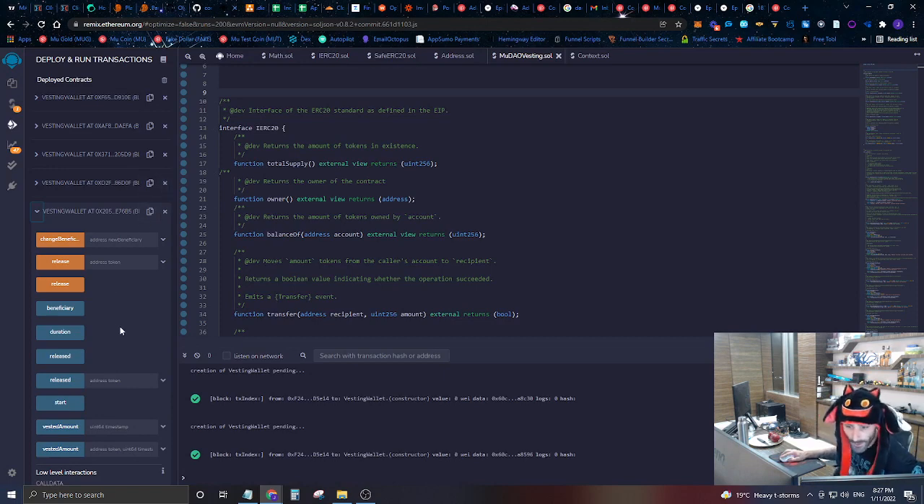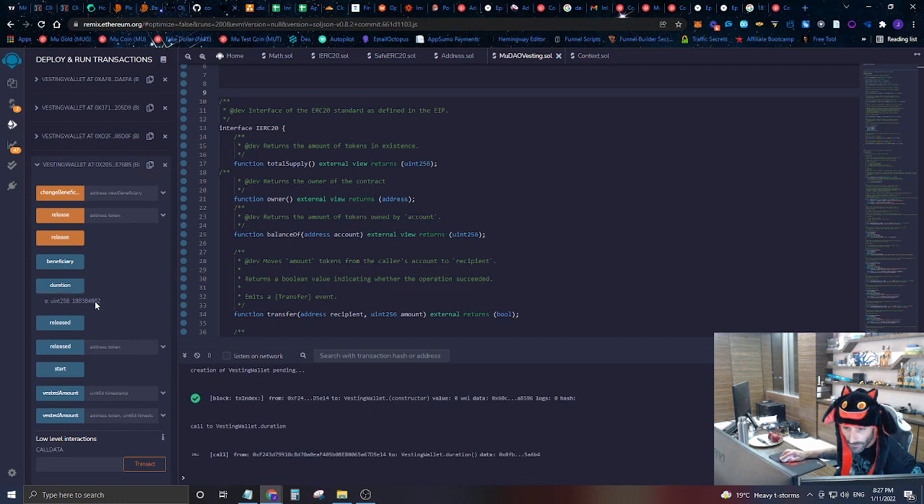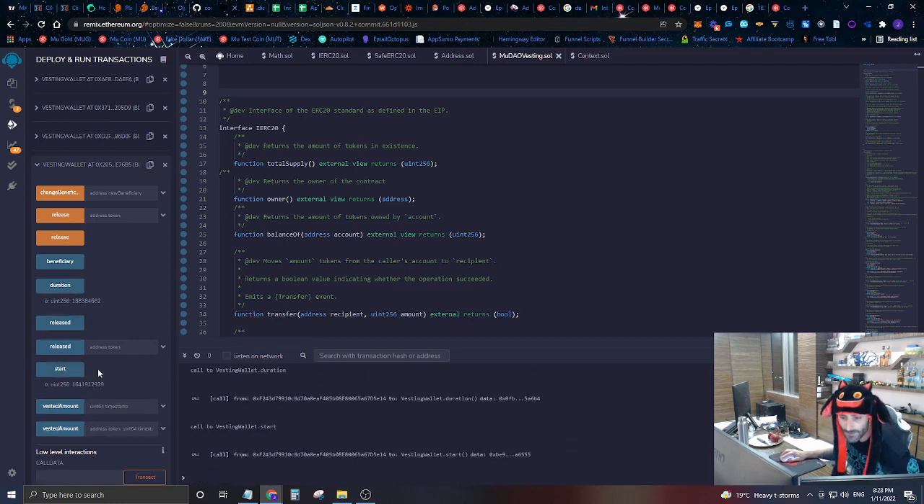We're going to look and see, here's the duration. You can see the duration is in seconds. Here's the start time, and you can see the start time in seconds. And we have other things that we can do. One, we can change the beneficiary. This is so that we can change the beneficiary from my address to the MuDAO's address.